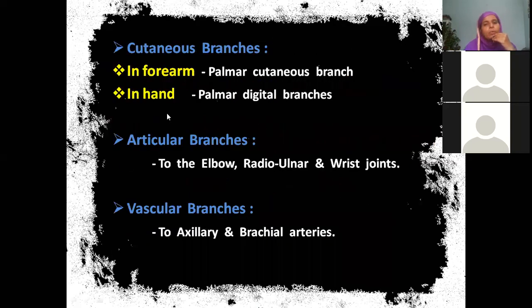Now the cutaneous branches of the median nerve. It supplies the palm. In the forearm it starts, actually, and it supplies the palm. It's called the palmar cutaneous branch. We will see with the help of a diagram, you will understand. The 3.5 digits, I said, that is the palmar digital branches in the hand. Obviously, articular branches to the joints. So what are the various joints it supplies? It supplies the elbow joint, the radial nerve joint and the wrist joint. Vascular branches are to the blood vessels nearby, like axillary, brachial.